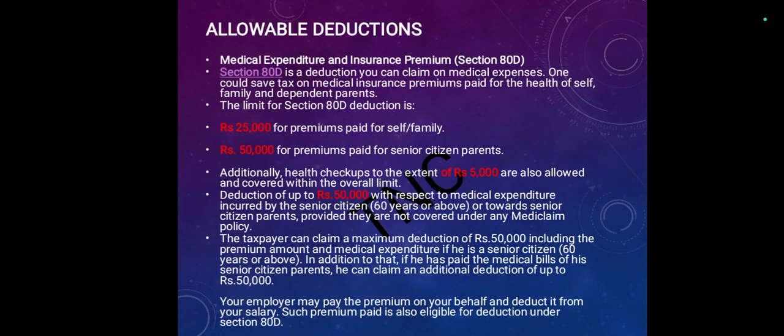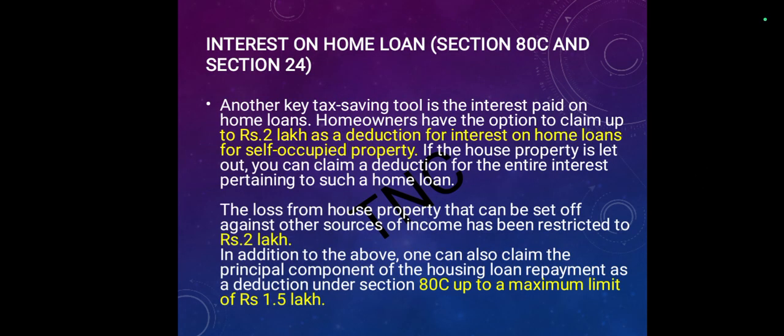In addition, if he pays the medical bills of his senior citizen parent, he can claim an additional deduction of up to 50,000. Your employer may pay the premium on your behalf or deduct it from your salary. Such premium paid is also eligible for deduction under section 80D.